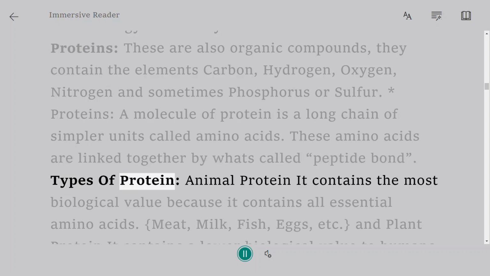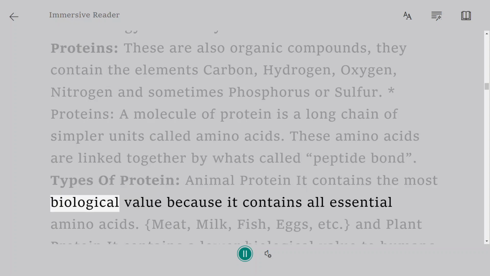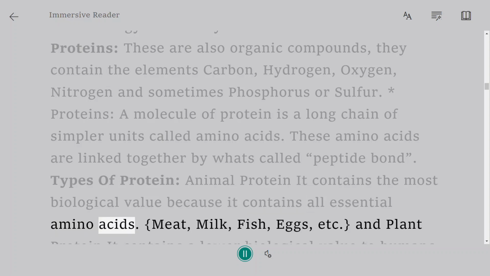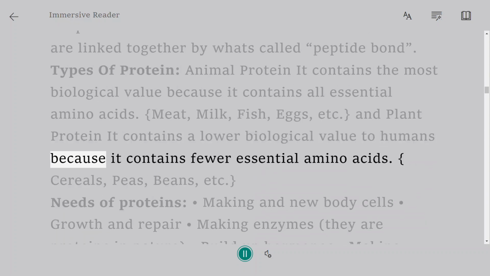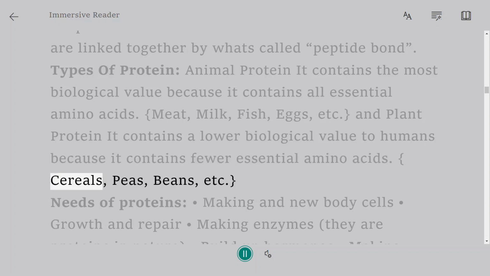Types of protein: animal protein, it contains the most biological value because it contains all essential amino acids. Meat, milk, fish, eggs, etc., and plant protein, it contains a lower biological value to humans because it contains fewer essential amino acids. Cereals, peas, beans, etc.